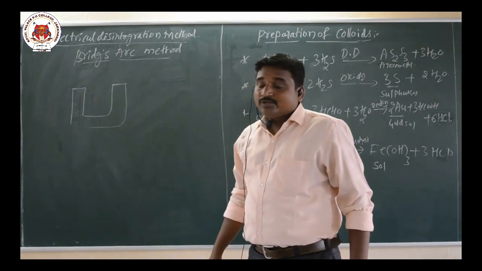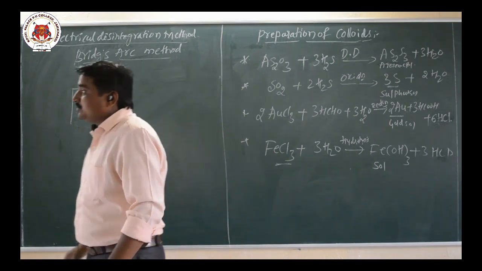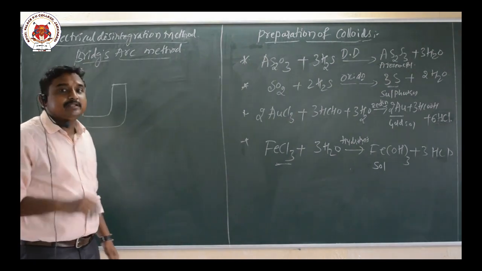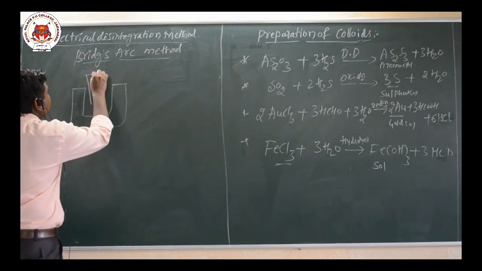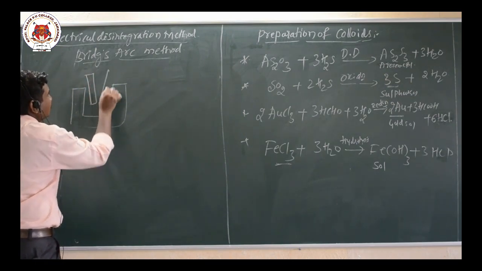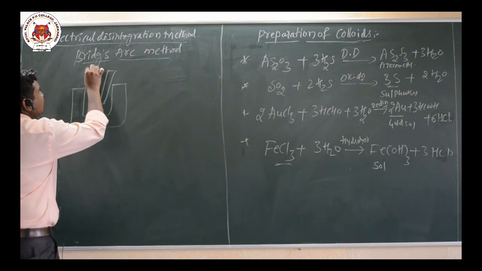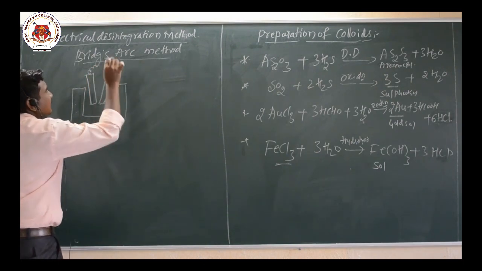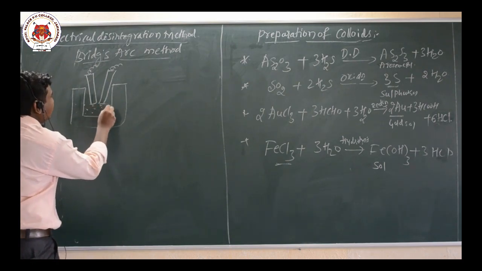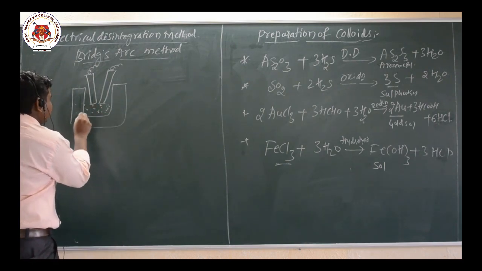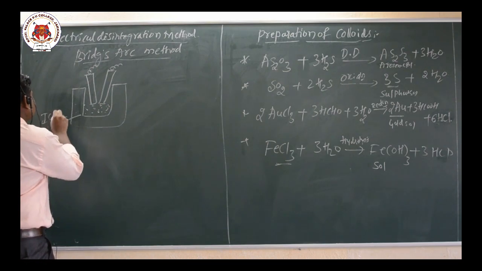Here we are going to prepare the gold sol. First you take two gold electrodes, and these electrodes are connected to the electric current. This vessel contains an electrolyte, and the vessel is kept in an ice bath.